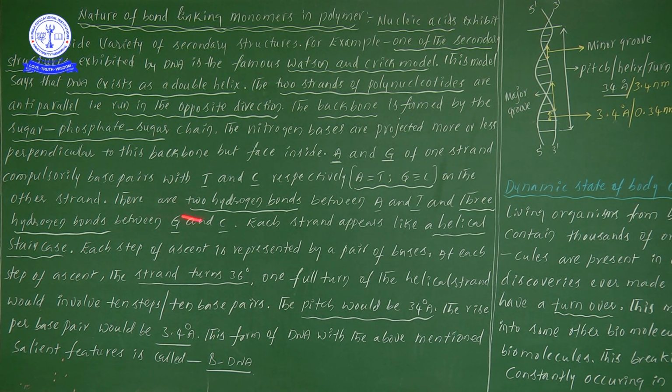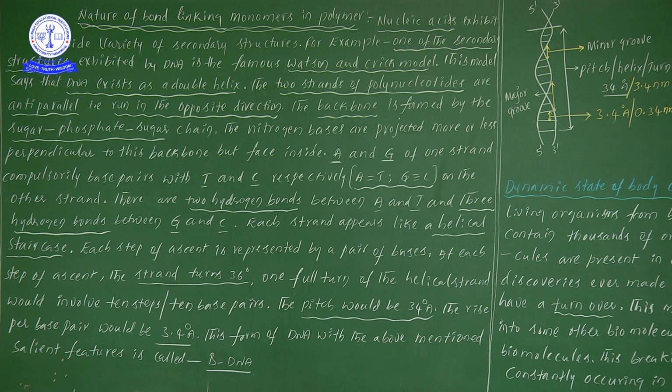Next one, there are two hydrogen bonds between the adenine and thymine, and three hydrogen bonds between the guanine and cytosine. This point is also important. That's why here, between adenine and thymine, we have an equals sign, which indicates two hydrogen bonds, and between guanine and cytosine there are three lines, which indicate three hydrogen bonds.